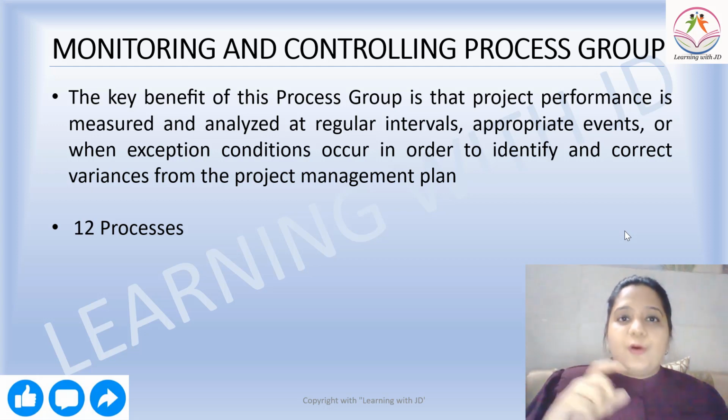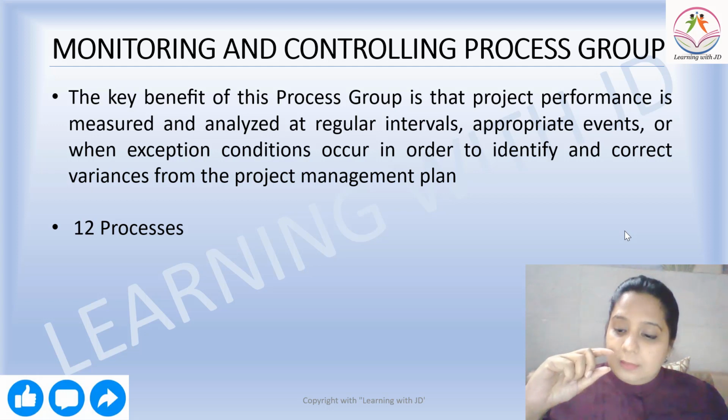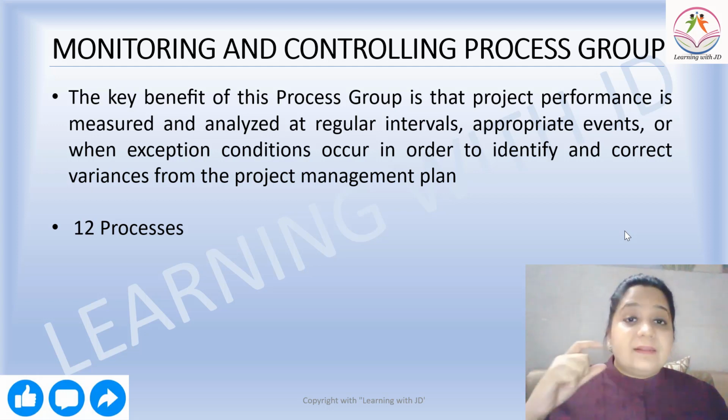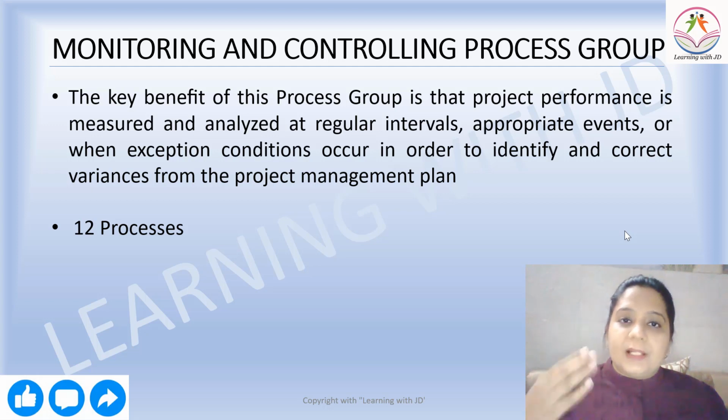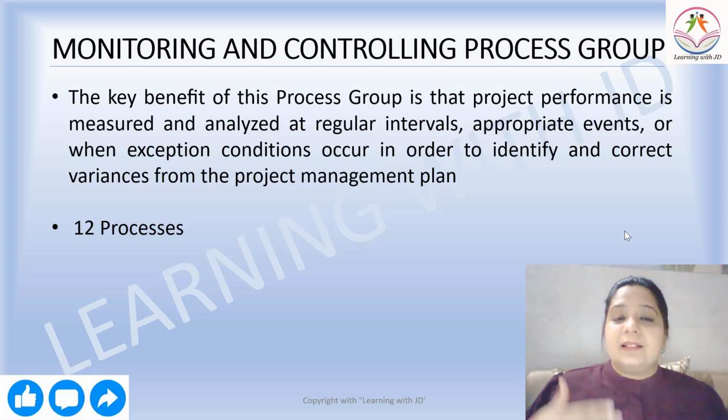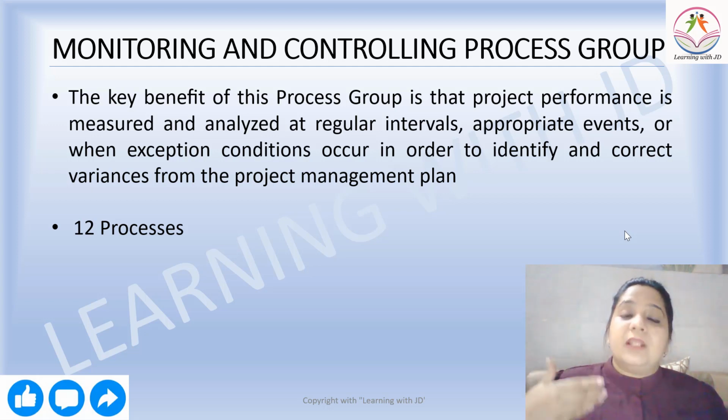You have scope of changing the requirement at the right time when you monitor it regularly along with the executing process group. If you do not do it, then only at the end you will realize that there were certain things that are not as per the plan, quality is not met, there were high risks in the project, the scope has not been defined and it's not completed, the project is behind schedule, it's high on cost, right?